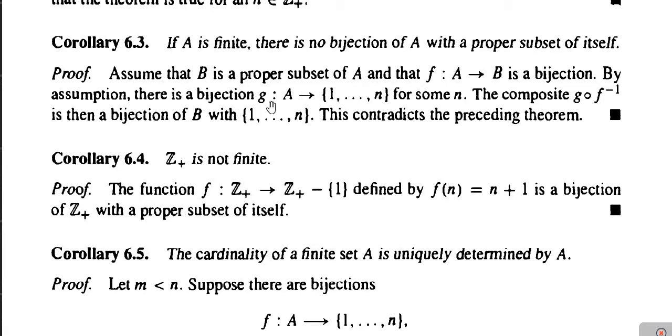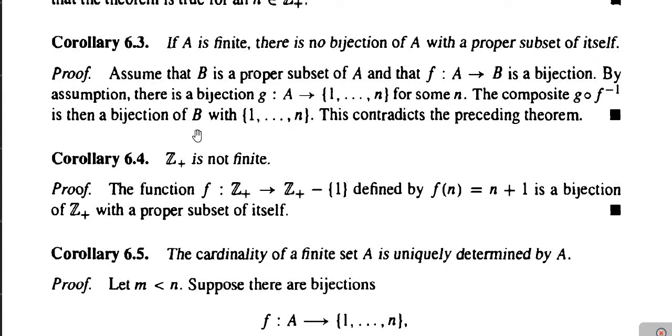And as f and g both are bijections, there exists a composite function g composed with f inverse, and we know that the composition of two bijective correspondences is also a bijective correspondence. So g composed with f inverse is a bijection from the set B to the set 1, 2, 3 up to n, which is a contradiction.